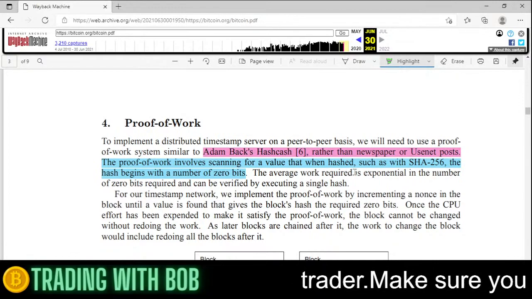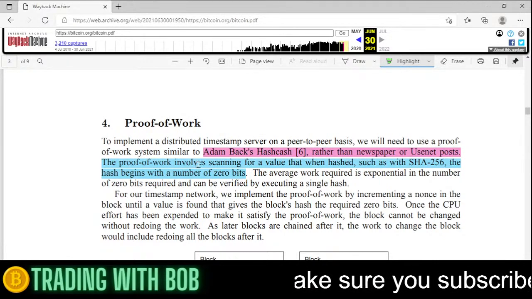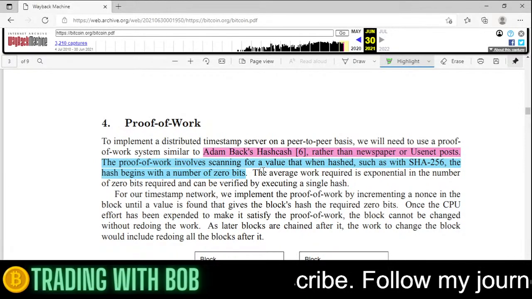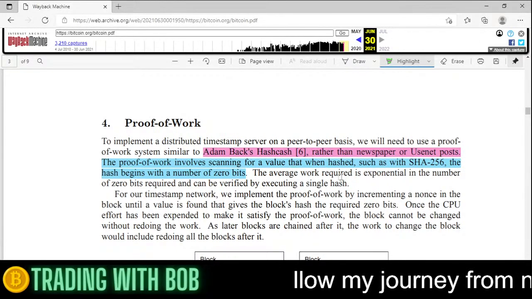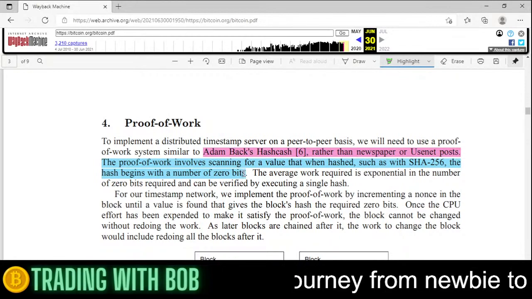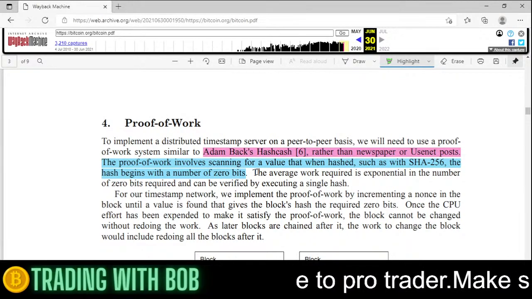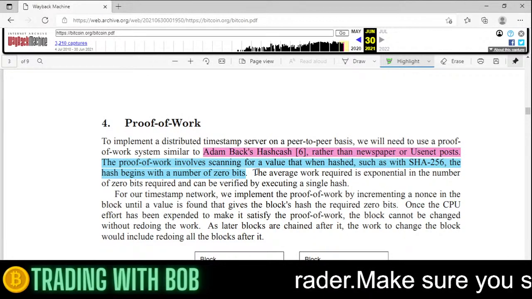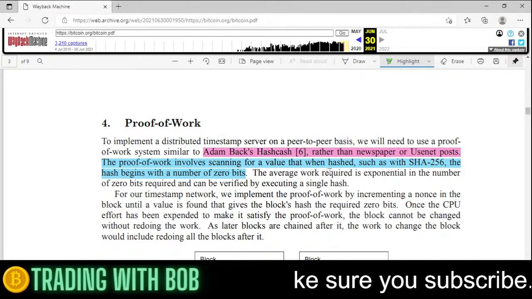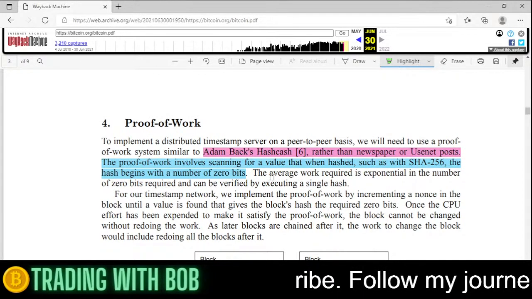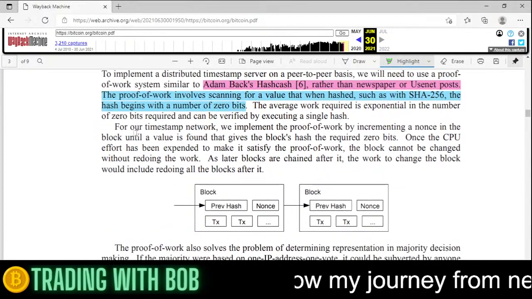The more hashed values there are on the network, the more and more power you're gonna need, basically. That's why you have all these mining farms in China and that's why it's using so much power. The average work required is exponential in the number of zero bits required, so you don't really need to worry about the zero bits.